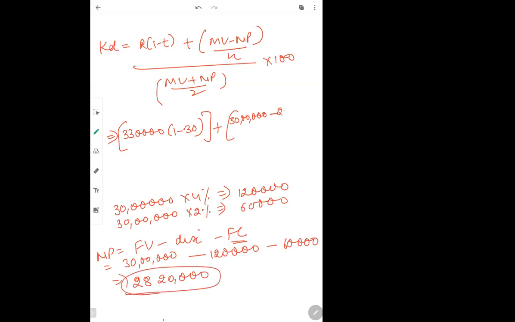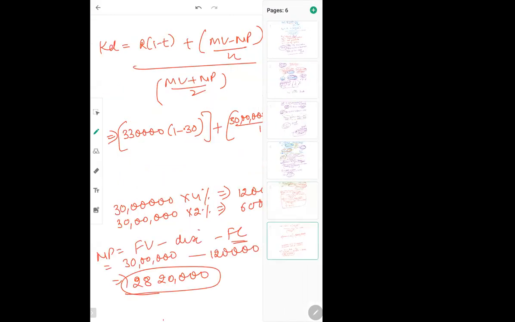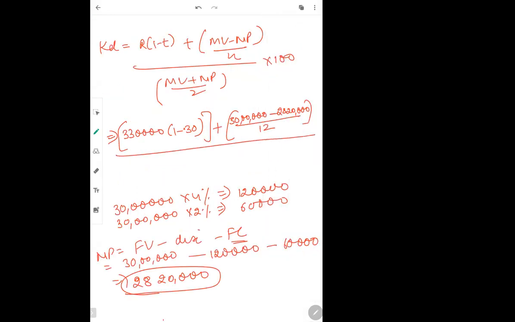So 28,20,000 divided by N, which remains 12 only, because 12 years was given in the question. This whole divided by, again, maturity value of 30 lakh plus 28,20,000, divided by 2, multiplied by 100. Now see what answer comes.